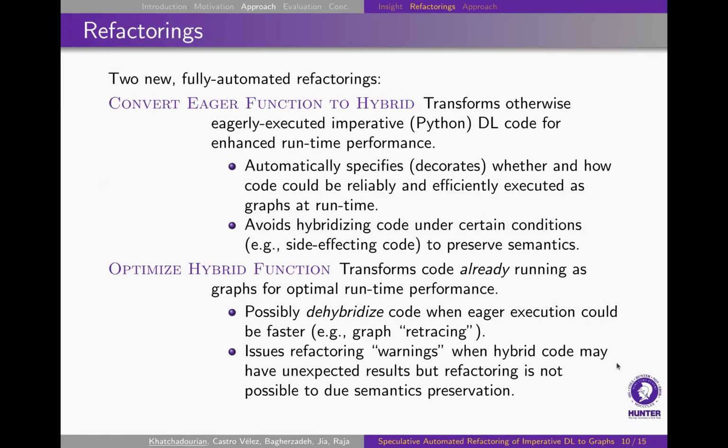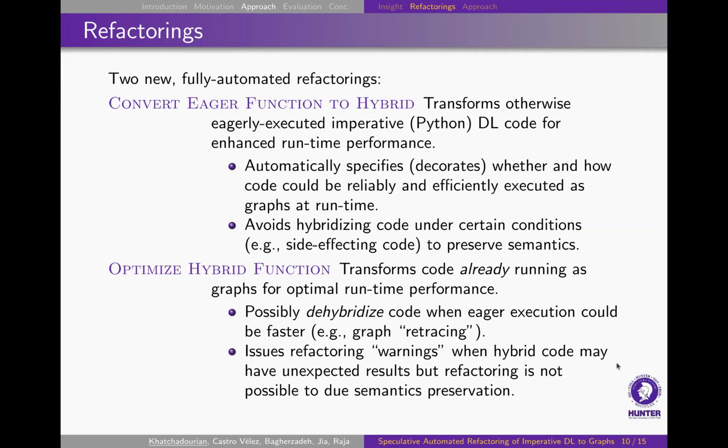The other one is called optimize hybrid function, and this actually works on code that's already running as graphs and tries to optimize them for optimal runtime performance. This one could possibly dehybridize code when eager execution could be faster.